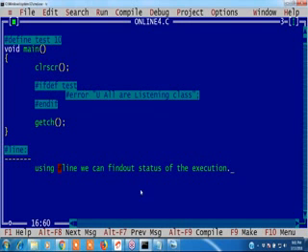Okay, now hash line. This is a preprocessor directive, right? This is a pre-processing directive. Okay. Only one topic left, that is files. Tomorrow we will discuss the files topic.